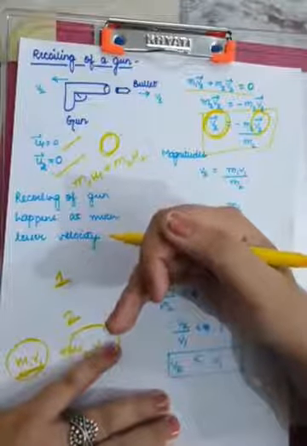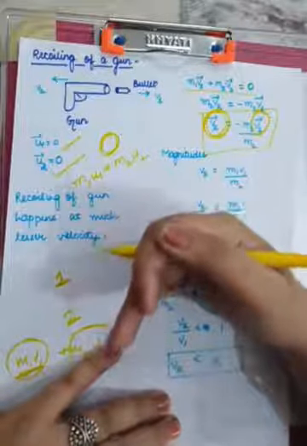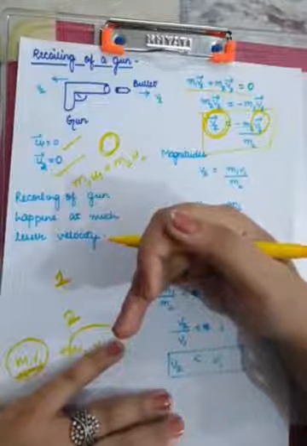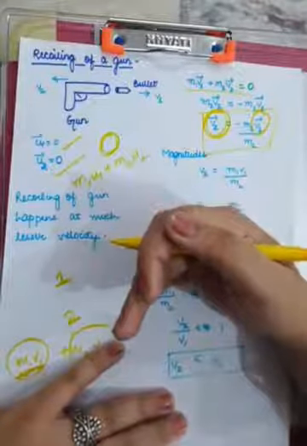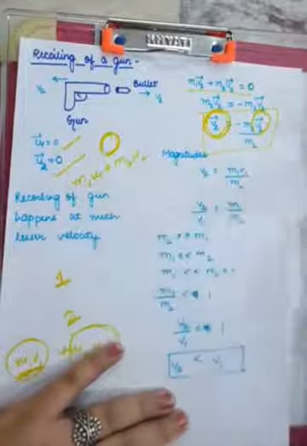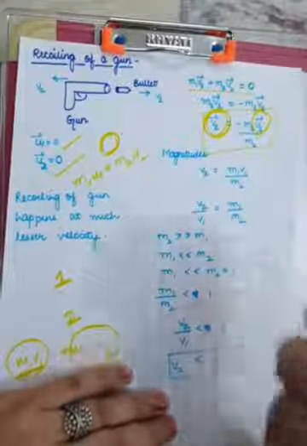So that can be a question in your exams where you can be asked, just tell us why the velocity with which the gun recoils back is lesser than the velocity with which the bullet gets fired. So that's what I am going to prove here.